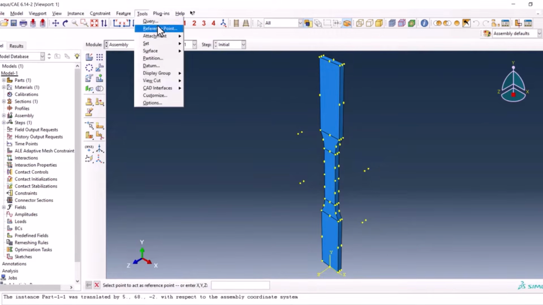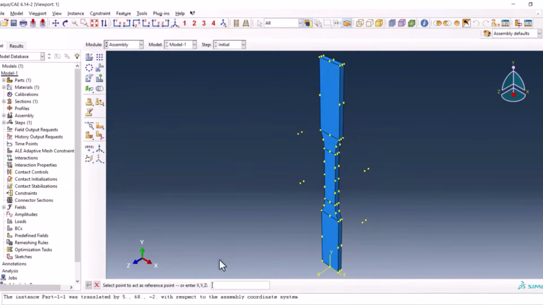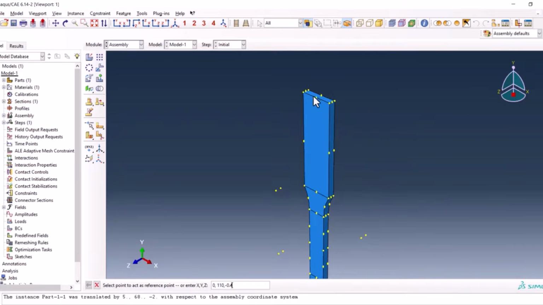So from tools we go to the reference point and we use the values of 0, 100, 10 and minus 0.4. Minus 0.4 is because we are going in the opposite direction of the Z. So the reference point is created.